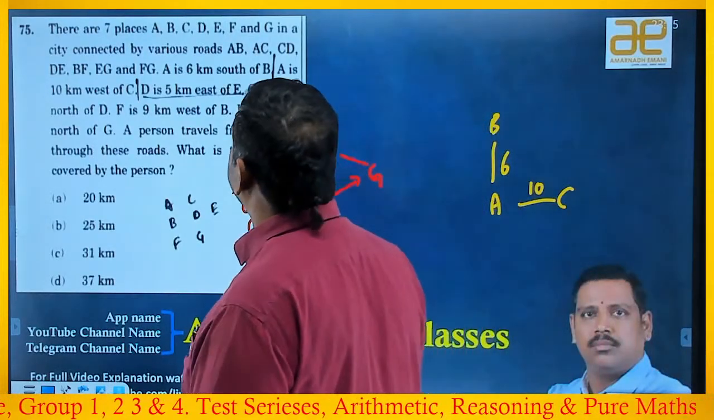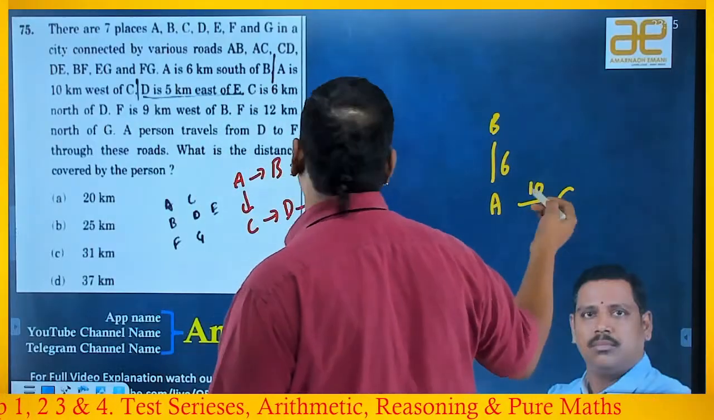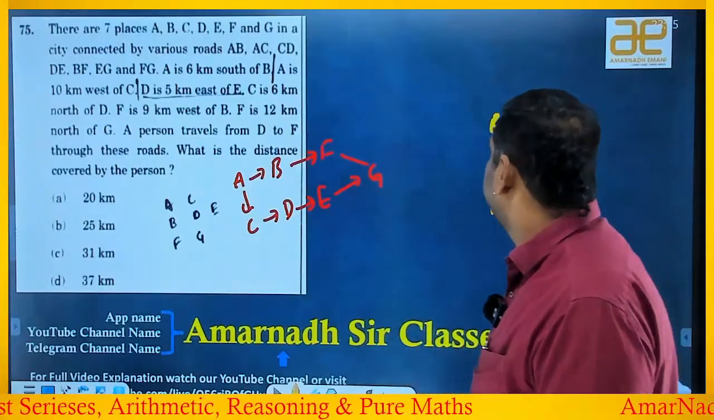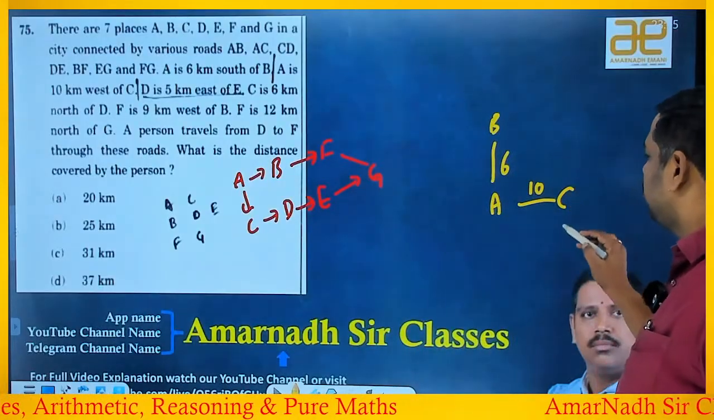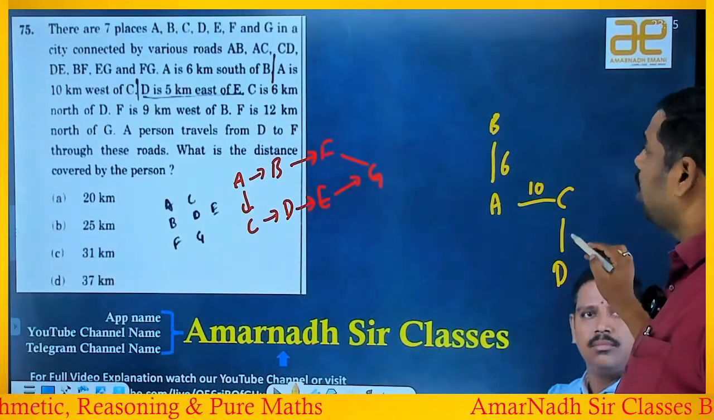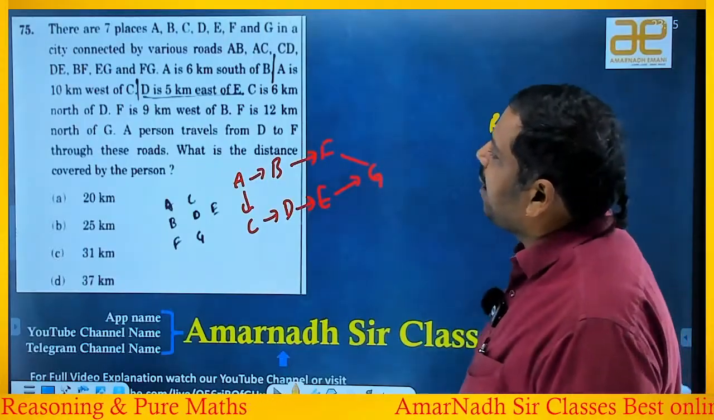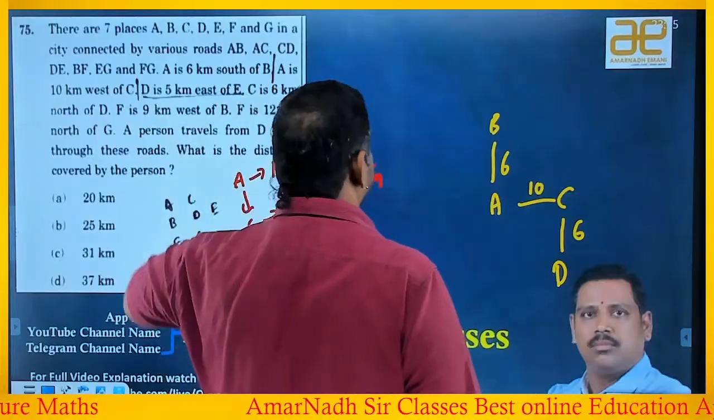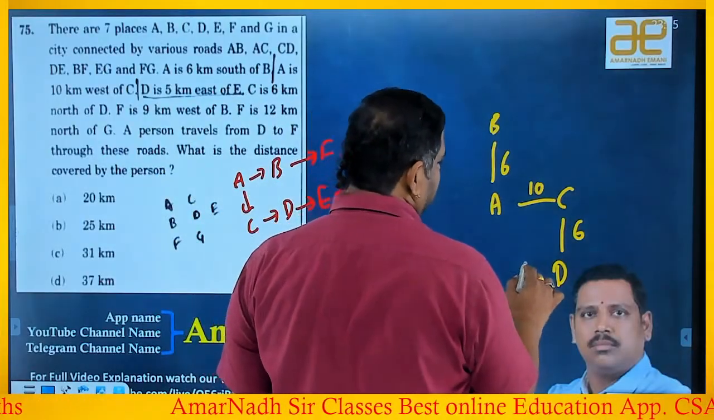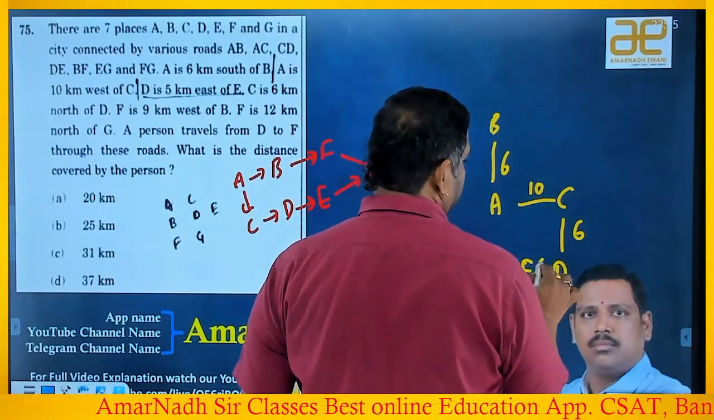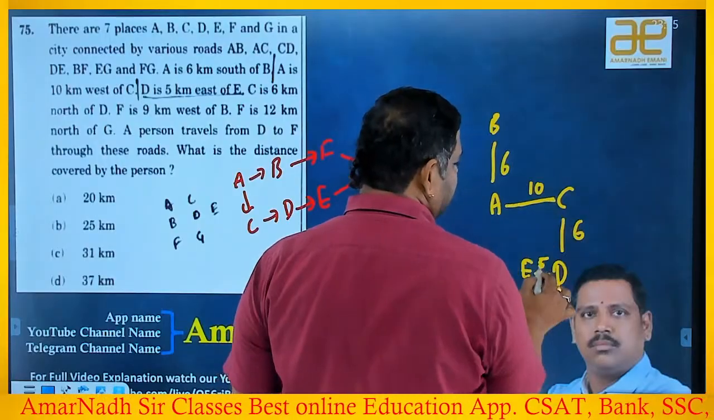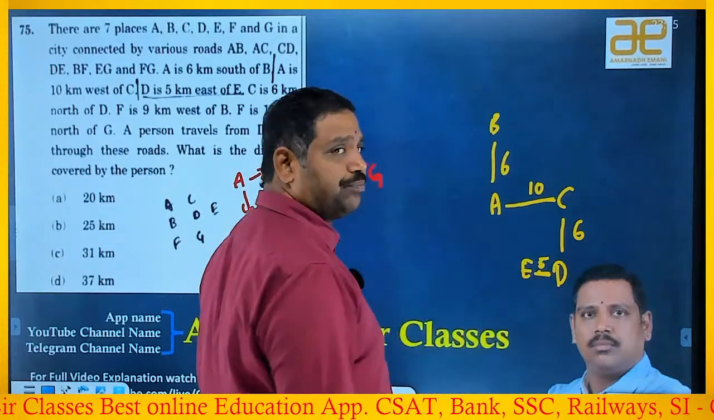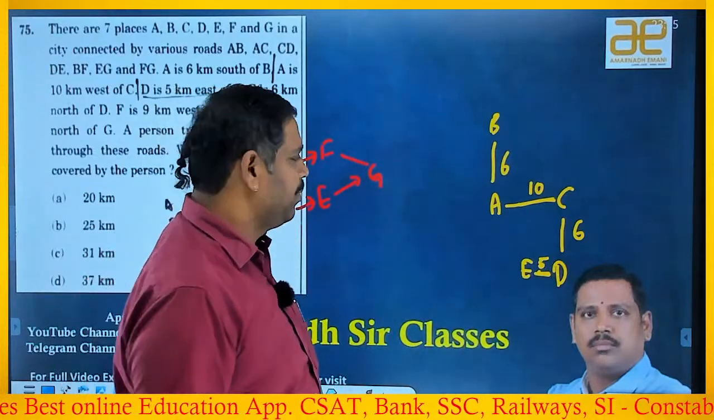D is 5 kilometers east of E. D and E are both not in the map, so I'm keeping them aside. C is 6 kilometers north of D. C is north of D. How many kilometers? 6 kilometers. Now D is 5 kilometers east of E. East is 5 kilometers. Observe, this gap is 10 kilometers, this gap is only 5. Means some more gap will be required here to maintain this. Right or wrong? Okay, next one.